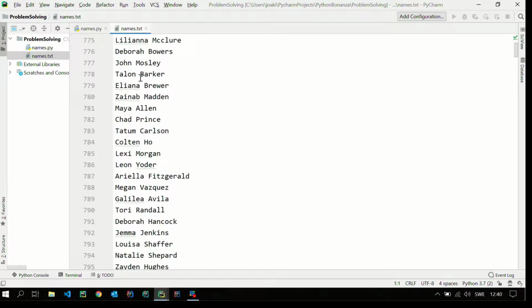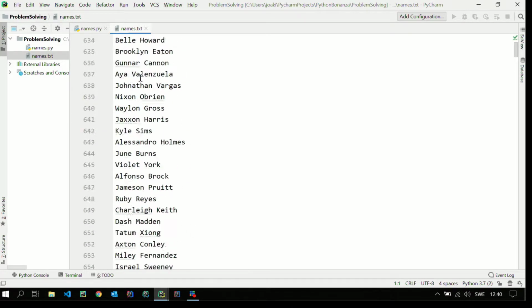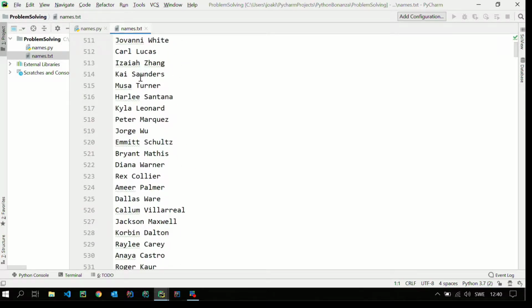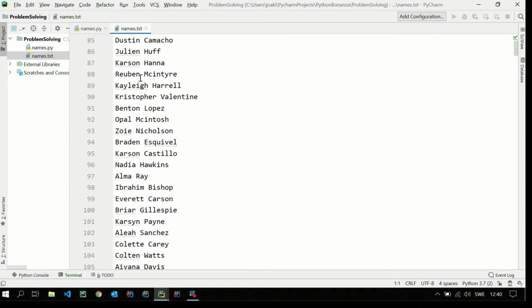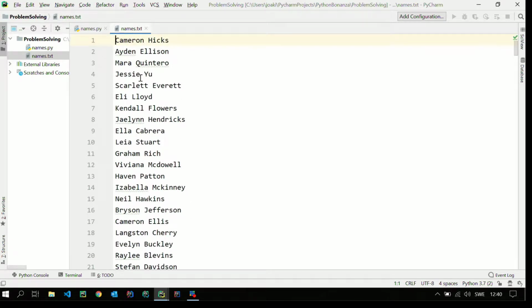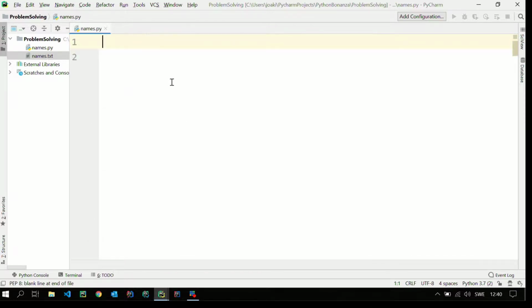If you want to try this out yourself, I will provide you with a link to this text file so you can play around with it. This file, I just generated it. I found a list online with 1,000 male names, 1,000 female names, and 1,000 last names, and then I randomly matched them together to create this file. So that is what we have to work with.